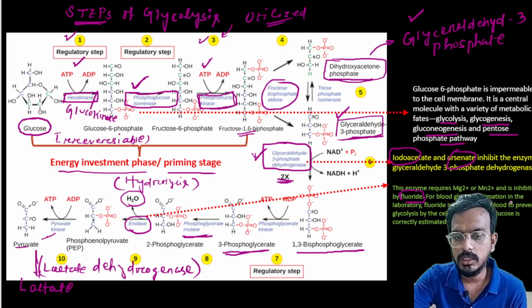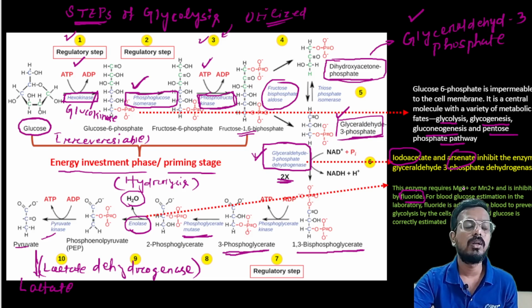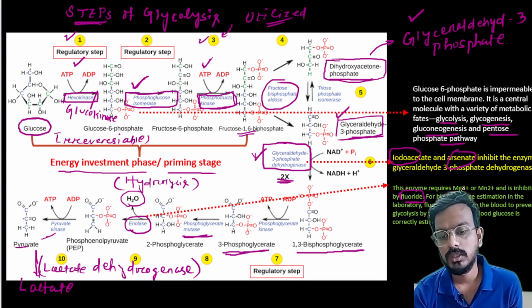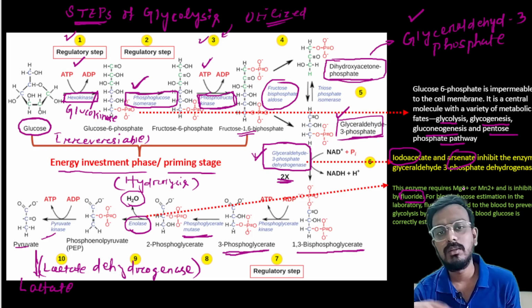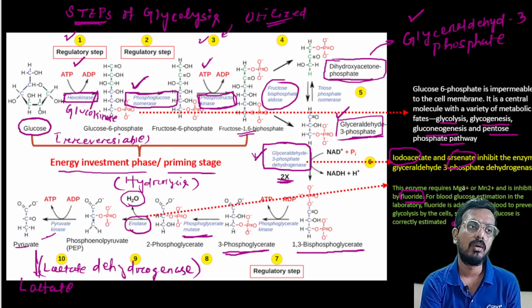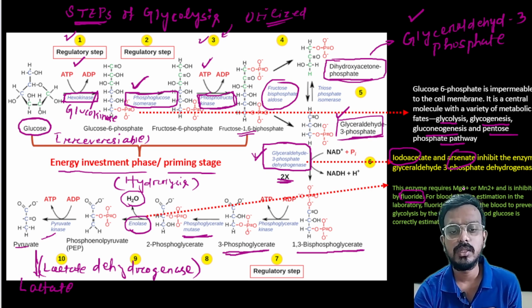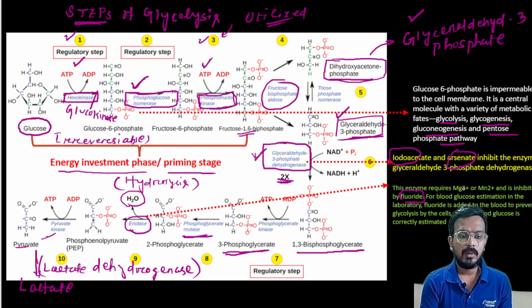For blood glucose estimation in the laboratory, fluoride is added to the blood to prevent glycolysis by the cells, so that blood glucose is correctly estimated. This is very important. A question can be asked: which ion is added to the tube of blood for the prevention of glycolysis? That is the fluoride ion. Which enzyme is inhibited by this process? That is the enolase enzyme. Okay, so this is all about glycolysis.